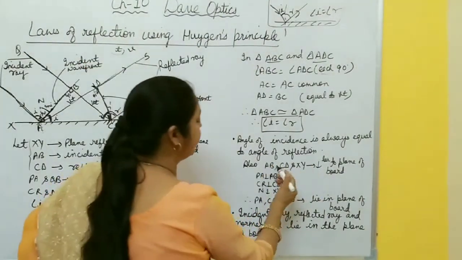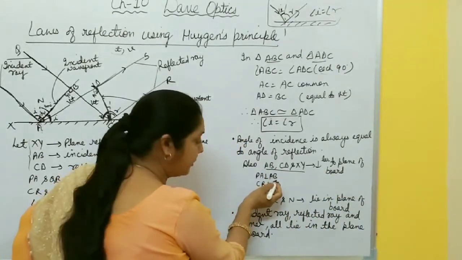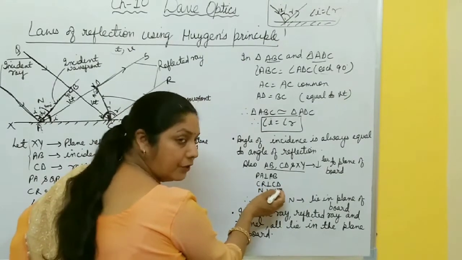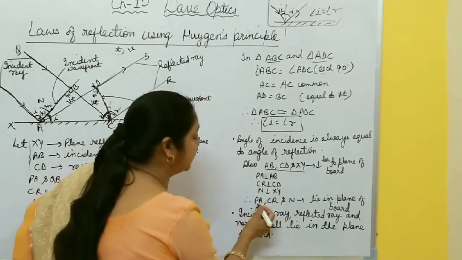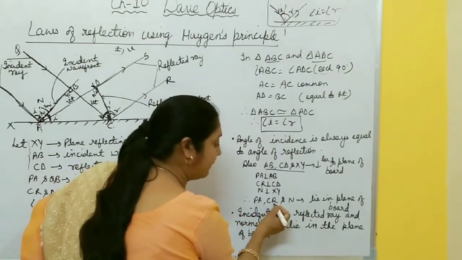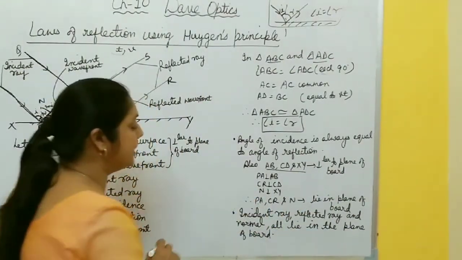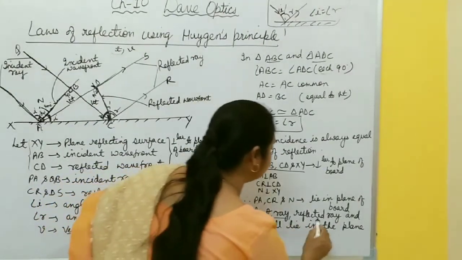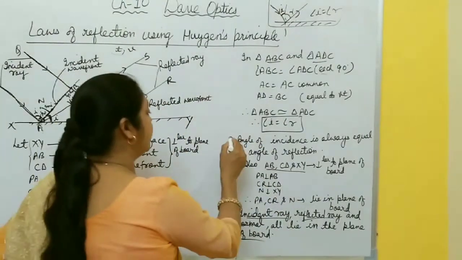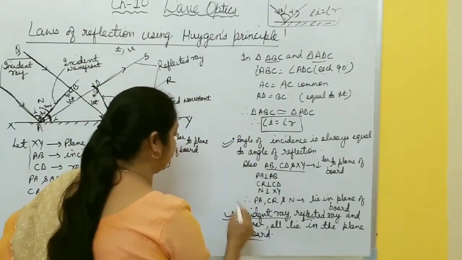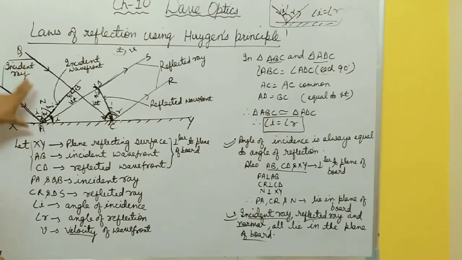So you write it this way: if these three are perpendicular, you know the incident ray PA is perpendicular to the wavefront, the reflected ray CR is perpendicular to the reflected wavefront, and the normal is perpendicular to the XY reflecting surface. Therefore, the incident ray PA, reflected ray CR and normal all lie in this plane of the board. In this way, you prove the second law, that the incident ray, reflected ray and normal all lie in the same plane. So this one is the first law of reflection, this one is the second. It's very easy if you remember this diagram. Just draw a neat and clean diagram.